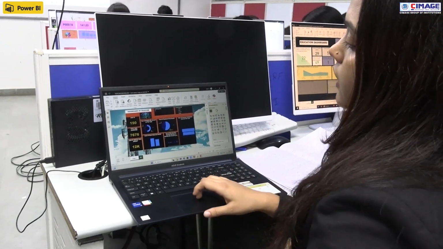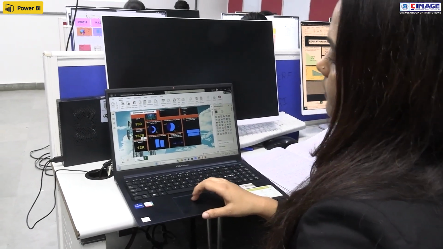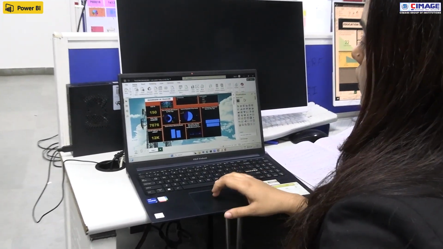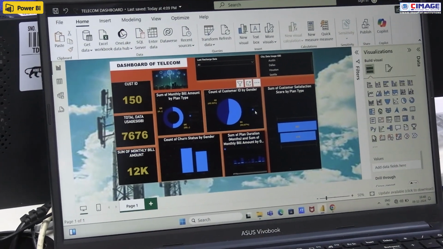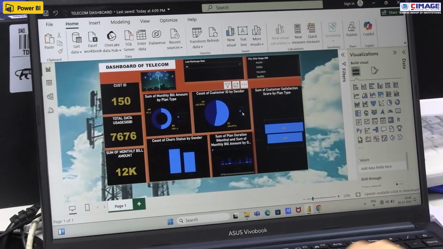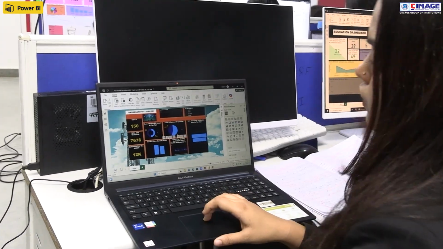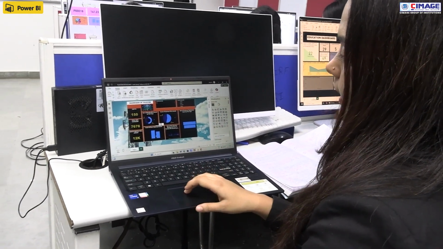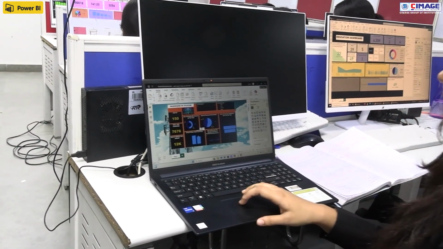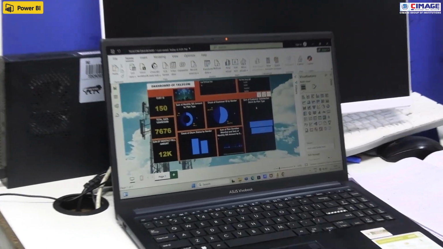I have used 3 KPIs to show the customer ID, total data usage, and sum of monthly bill amount. I have also used pie charts and donut charts to show the count of customer ID by gender and sum of monthly bill amount by plan type. I have used a bar chart to show the count of churn status by gender, which shows that the churn status of females is higher as compared to men. And this is all about my dashboard.